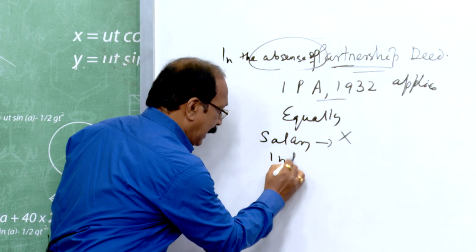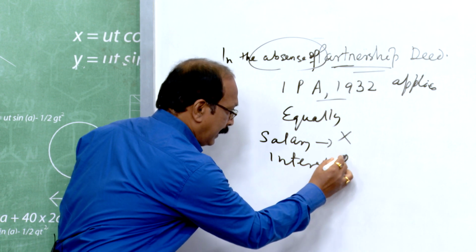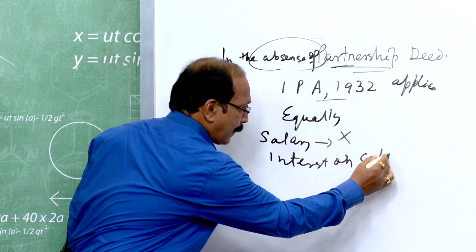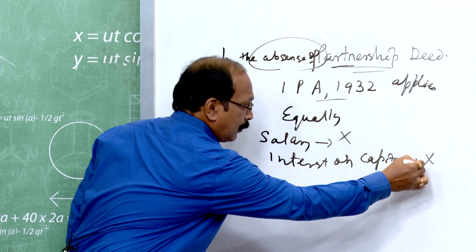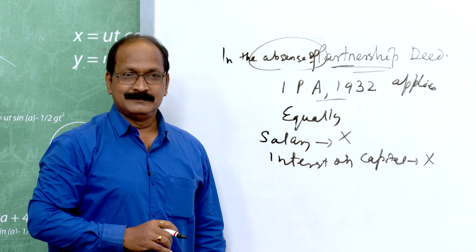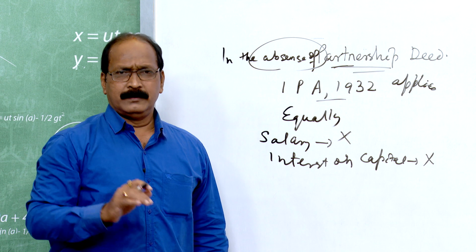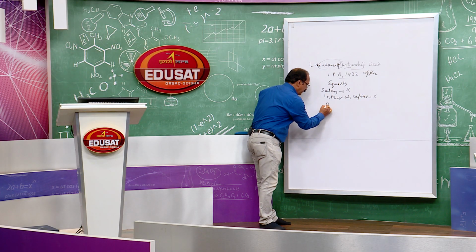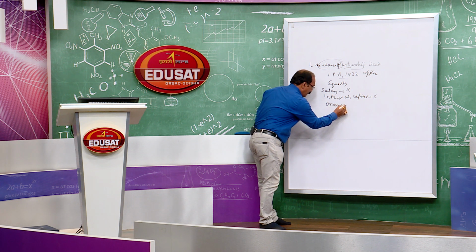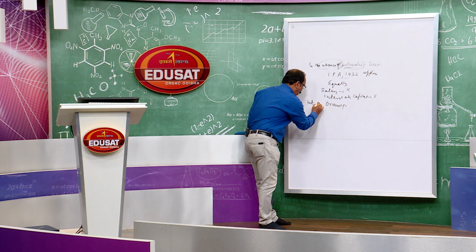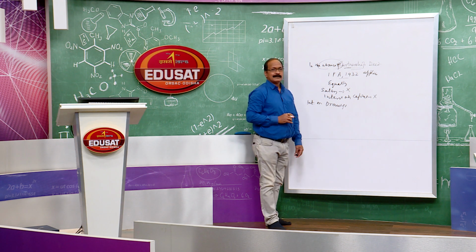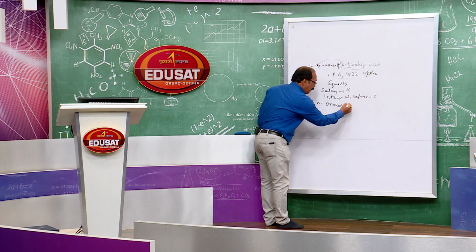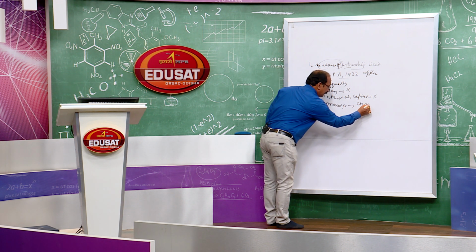Interest on capital is also not to be paid. Interest on drawings is also not to be charged.